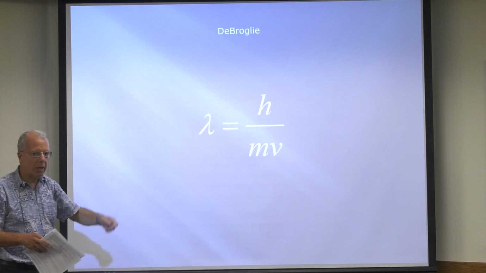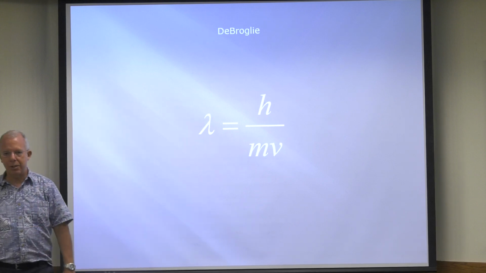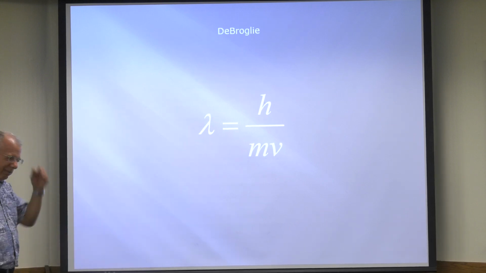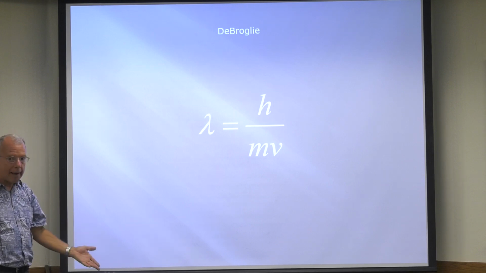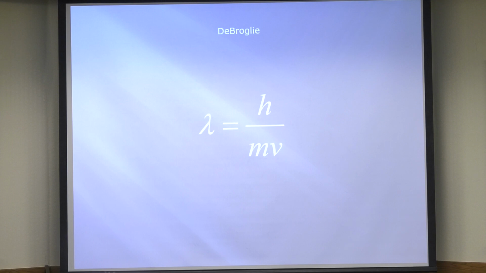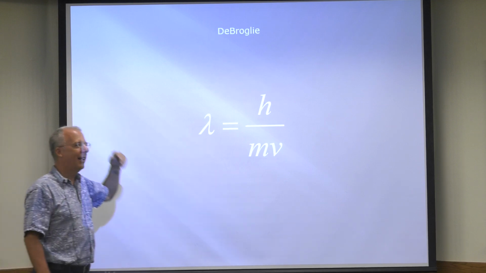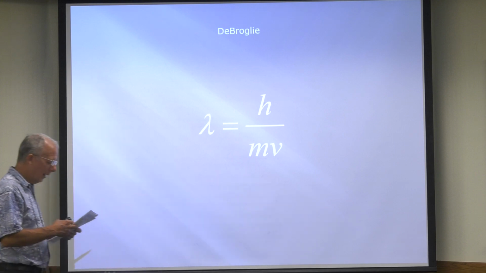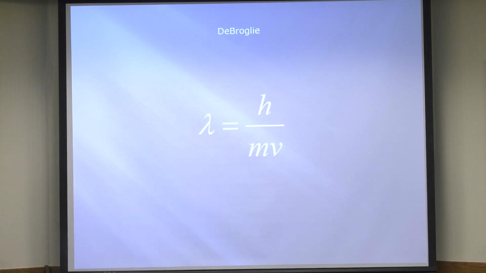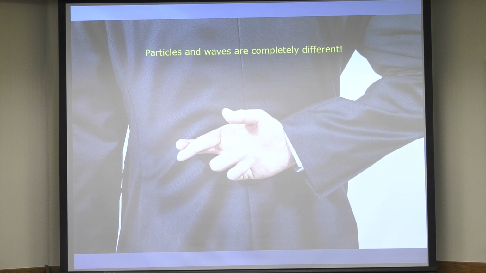And he handed it in to his committee, and his PhD committee kind of said, man, what are we going to do with this? You know, because it was kind of a radical idea, right? And so what they did, they sent it to Einstein, and Einstein gave it the thumbs up. So it's kind of funny. All right, now let's calculate some of these wavelengths, okay?